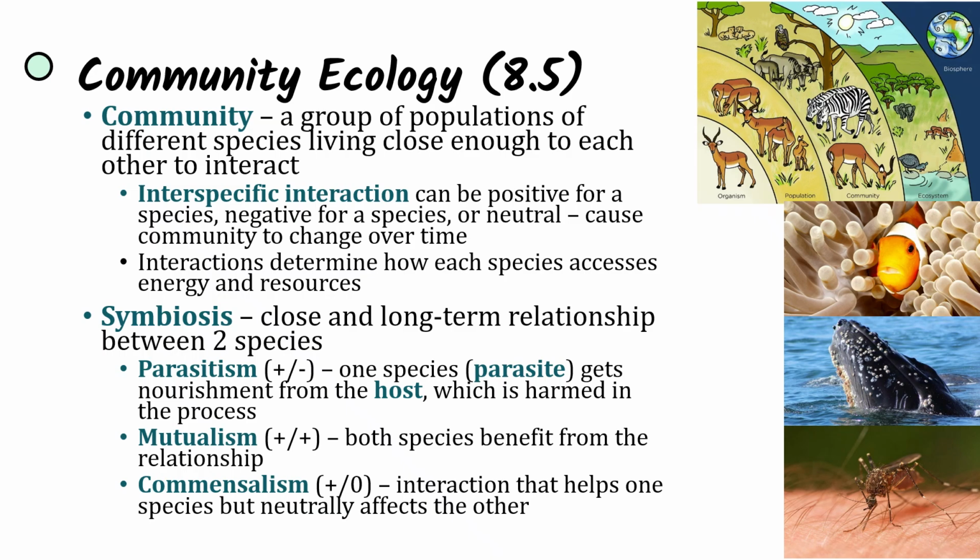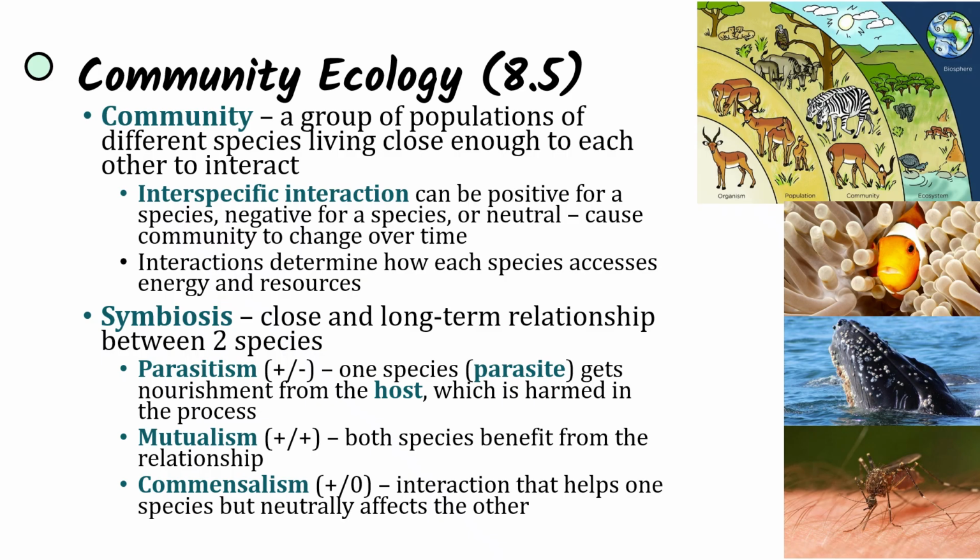Moving on, we've got community ecology. So we talked about populations, now we're discussing communities. And a community is a group of populations of different species living close enough to each other to interact. And so we see interspecific interaction between different species. And they can be positive, can be negative, and can be neutral. And over time, they're going to cause the community to change.